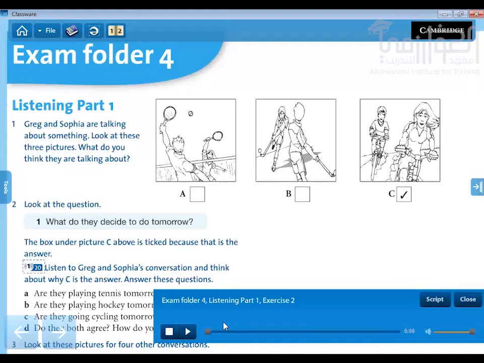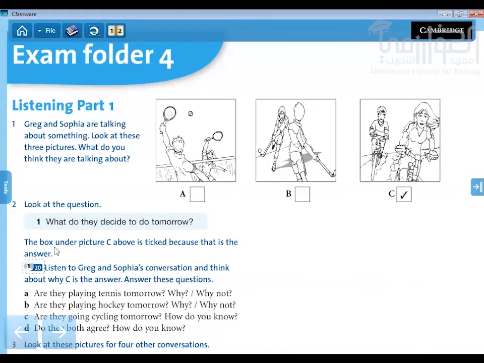Yes, that's good. So you can see why the answer is C, because Sophia said what? Great idea. And 2 people cannot play hockey. So when you look at the reasons, what do they decide to do tomorrow? Sophia said great idea when Greg says they should ride their bikes to have a picnic. So that is the correct answer.